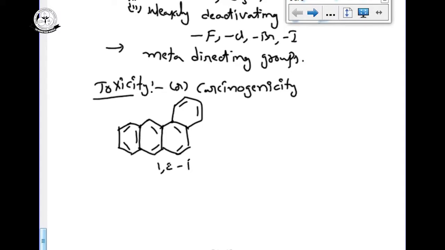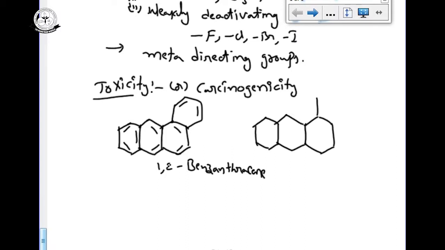Its name is 1,2 benzanthracene. Another important cancer causing agent is this one.